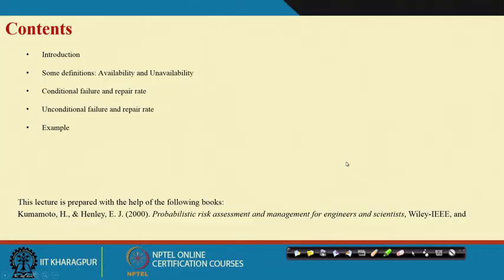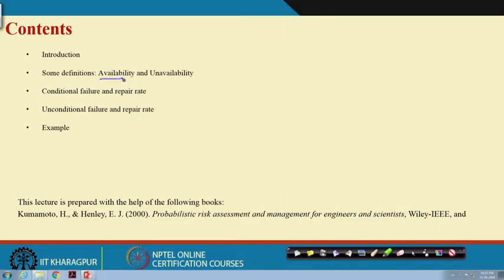Today we will extend this and we will see some of the other important parameters for a repairable system or repairable component in this case. So, we will discuss today what is availability, what is unavailability, what are conditional failure and repair rates, and unconditional failure and repair rates. And then we will give one example, and from that example we will see how those parameters can be computed.